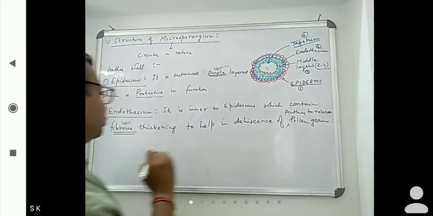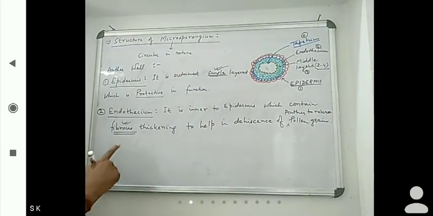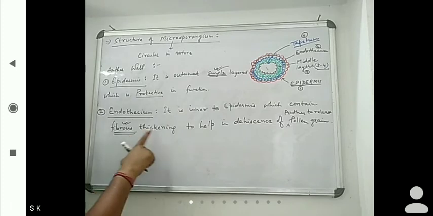When the anther bursts out, the pollen grains are released. So you have to remember fibrous thickening in endothecium.